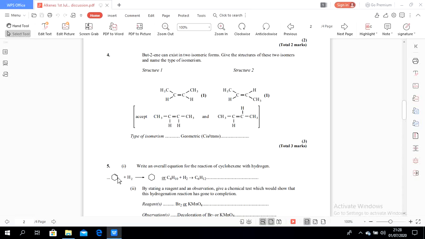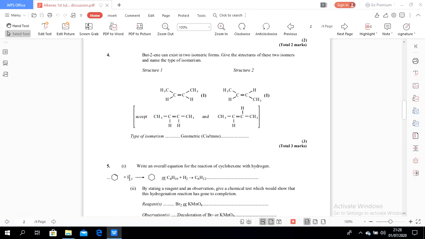Where do we put the double bond? In any position within the cycle. Plus hydrogen, it means it is a hydrogenation reaction, using a nickel catalyst, to form cyclohexane. Cyclohexane is an alkane.